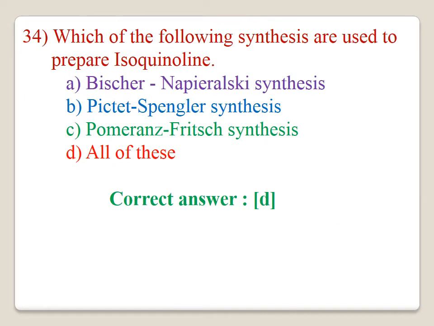Which of the following syntheses are used to prepare the isoquinoline? The correct answer is D. All of the above, A, B, C, are used for the synthesis of isoquinoline. The correct answer is D.